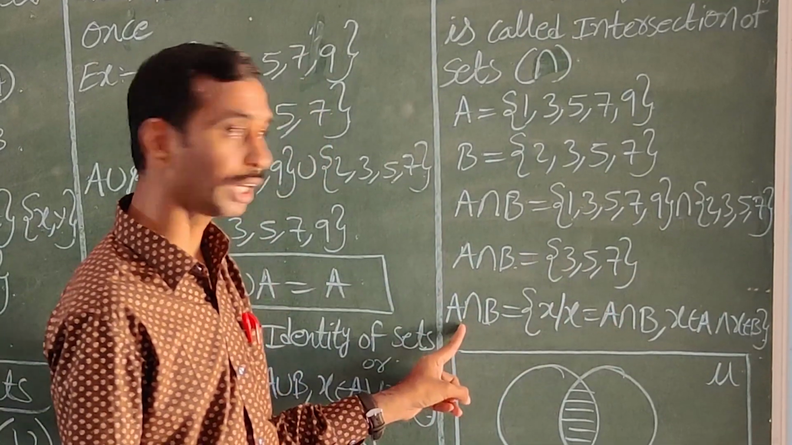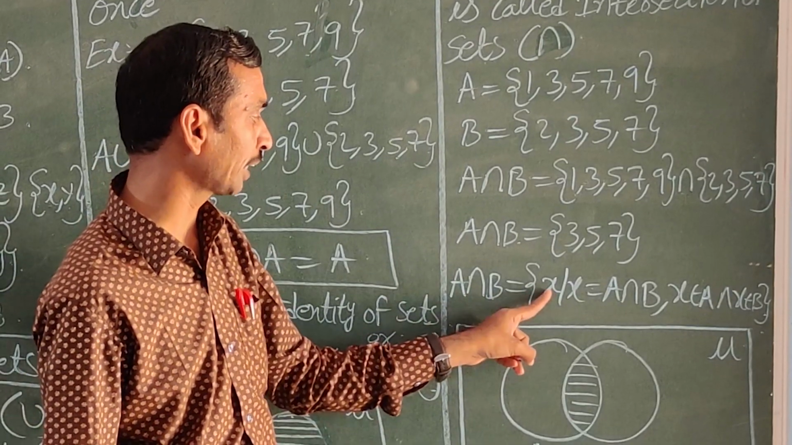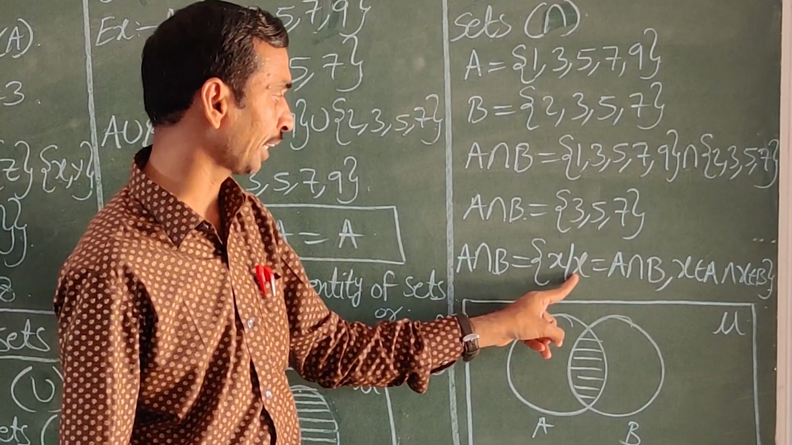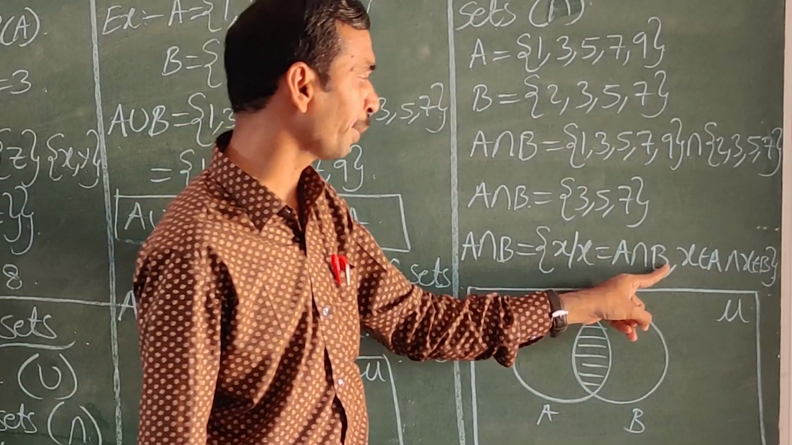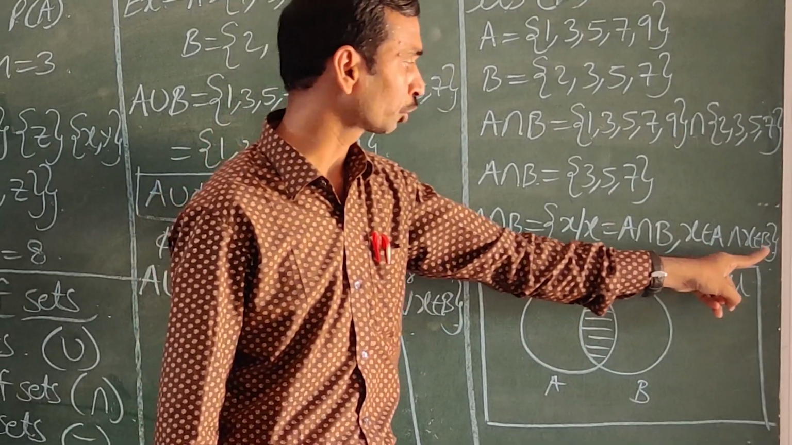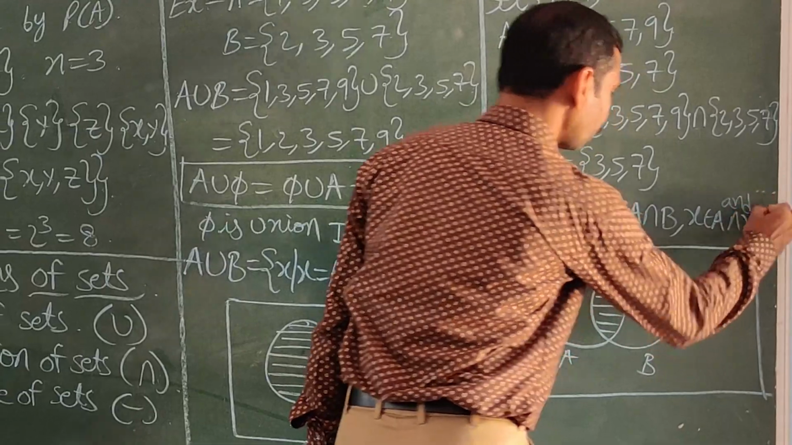Okay, how can we write the set builder form of A intersection B? A intersection B is equal to {x such that x belongs to A and x belongs to B}. The intersection symbol is AND. Here this symbol is called AND.